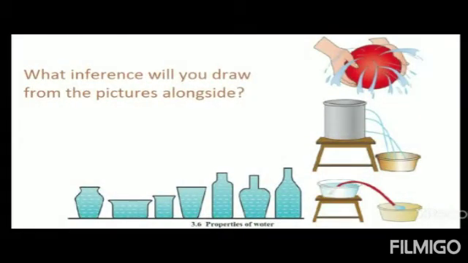What inference will you draw from the picture alongside? First, if you look at the picture of a balloon, water is flowing through the holes of the balloon. As water is a fluid substance, it can pass through small holes or gaps very easily. When we apply pressure on the balloon, water flows forcefully through the holes. It shows that if we put pressure on water, it reacts accordingly.